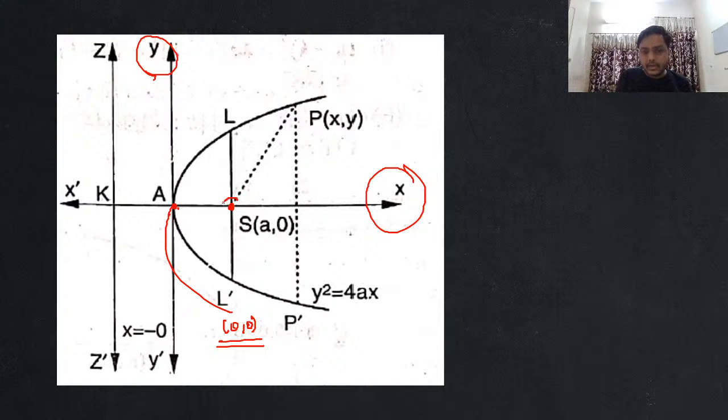Now, when the focus is lying on the x-axis, I simply say that the coordinates of this focus will be a, 0. I repeat, guys, the coordinates of focus will be a, 0. Are you able to understand this, Lalit? Please tell me, everyone, are you clear with this till here?